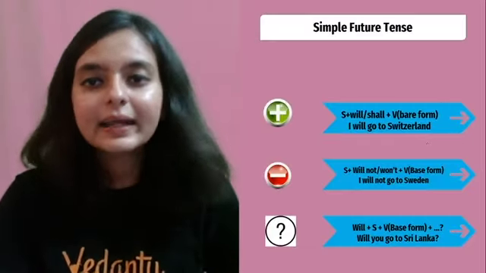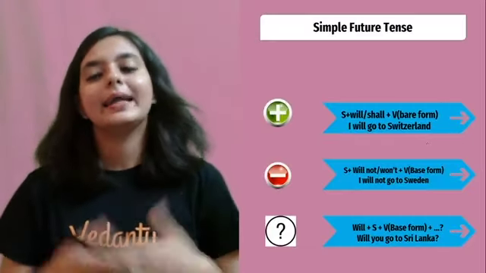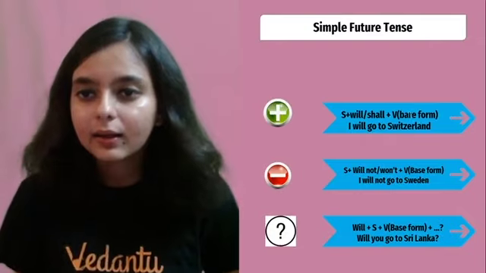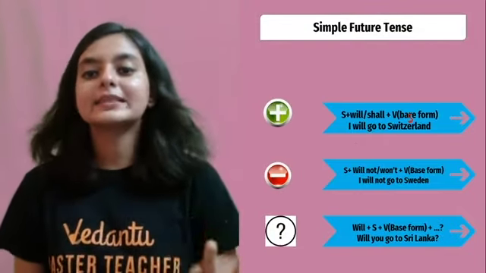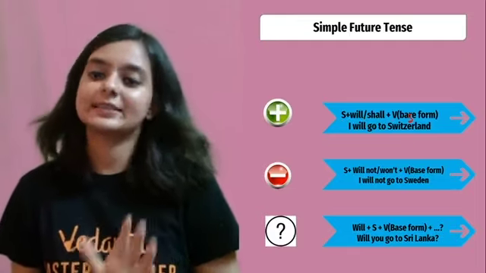Moving ahead is simple future. ये भी बहुत simple है. It's base form. Okay? Subject plus will or shall plus base form.